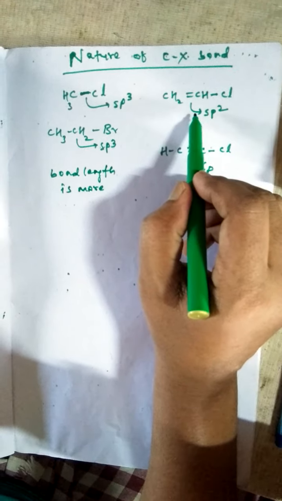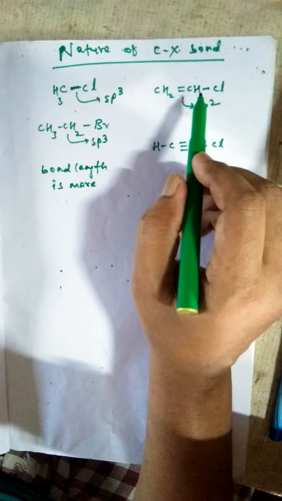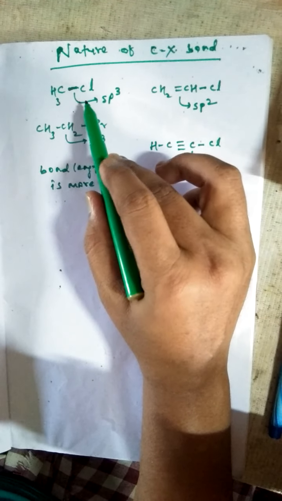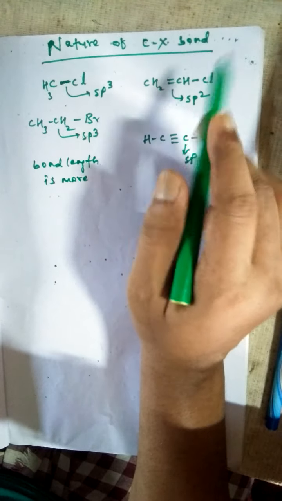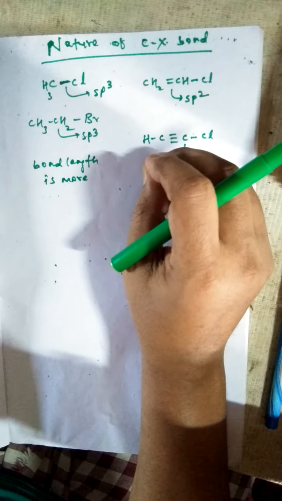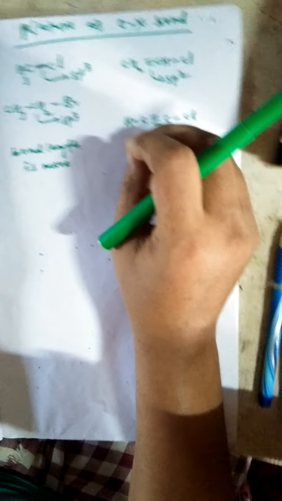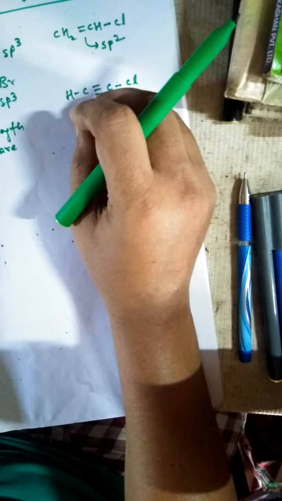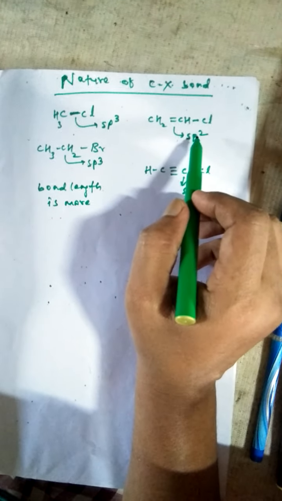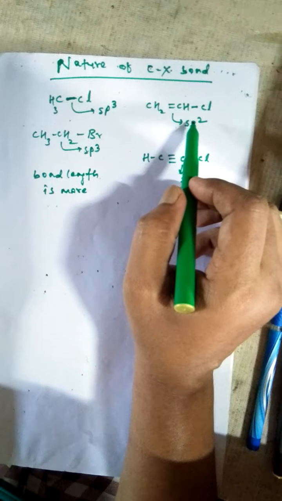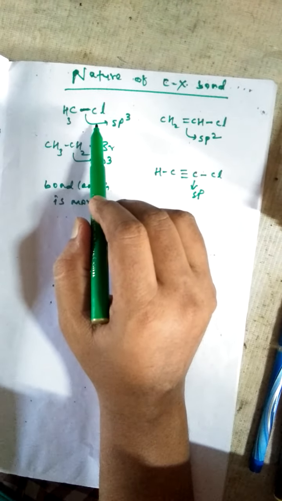Double bonded carbon, that is the sp2 hybridized carbon, has a bond length very much less in comparison to sp3 hybridized carbon. That means the bond strength is very high. When bond strength is very high, nucleophilic substitution is difficult in the case of double bonded carbon. In the case of single bonded carbon, reactivity is very easy.